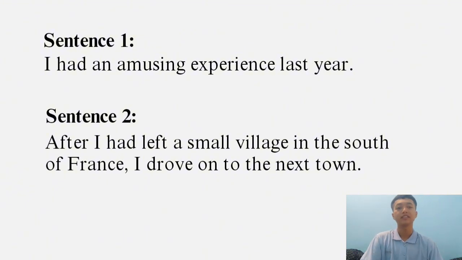The second sentence is a complex sentence because it has one dependent and one independent clause. The second sentence has "I" as a pronoun acting as a noun in both the dependent and independent clause. "After I had left a small village in the south of France" is a dependent clause.